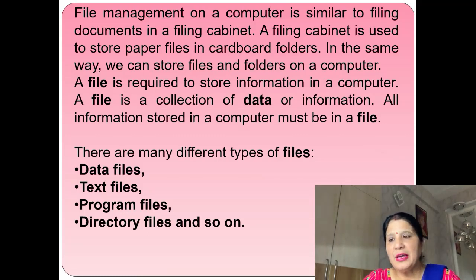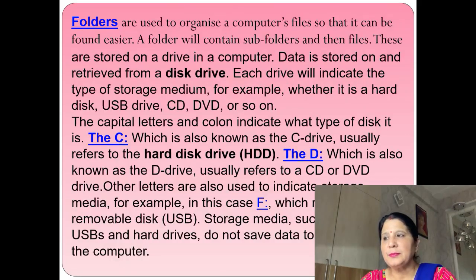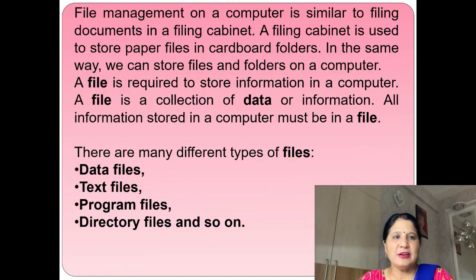Now there are many different types of files: data files, text files, program files, directory files, and so on. Data files are files where we store any information in the form of data. Text files are files where we store text, meaning data in sentence form.